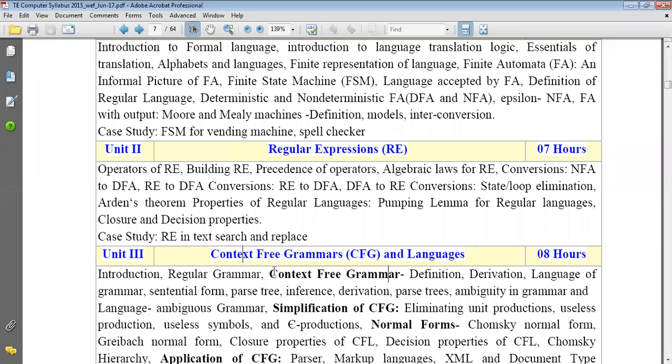Free context means which doesn't have any context. Context means what? Environment. Context is a word used in programming, called the environment. In English, as you already know, the same words can have two different meanings.